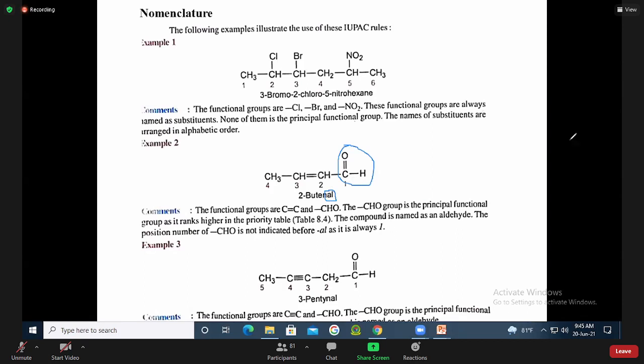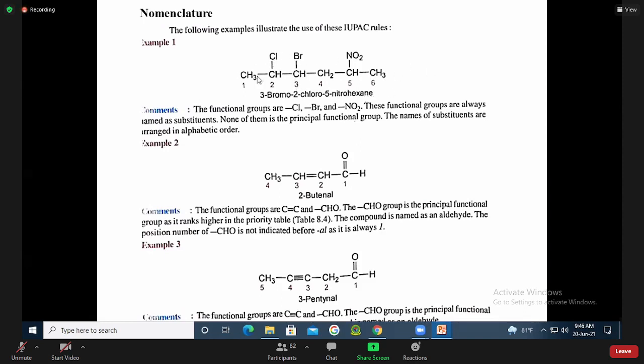And how about this one? There is no saturation, right? All are saturated bonds, so no unsaturation, and there are 3 branches present, right? Chlorine, bromine, and nitro group, isn't it? Yes, sir. So it is nitrohexane, and we can count it as 3-bromo, 2-chloro, 5-nitrohexane.